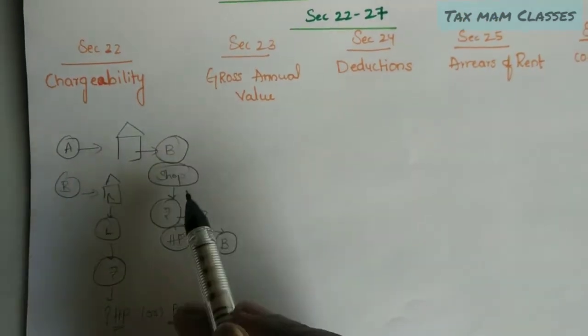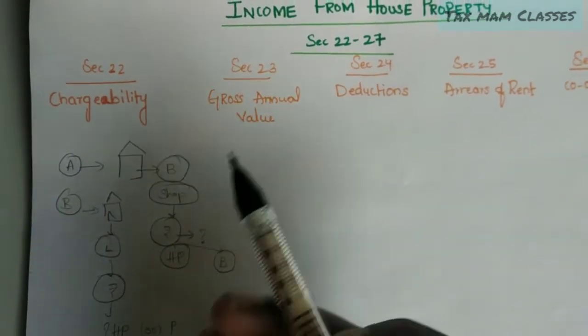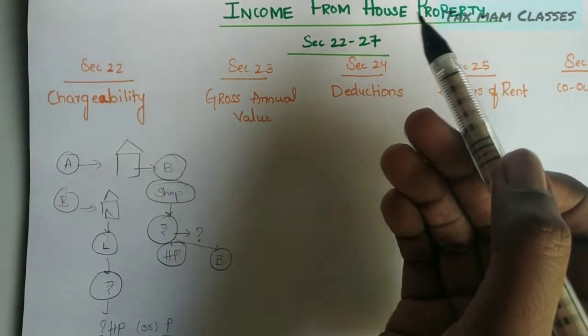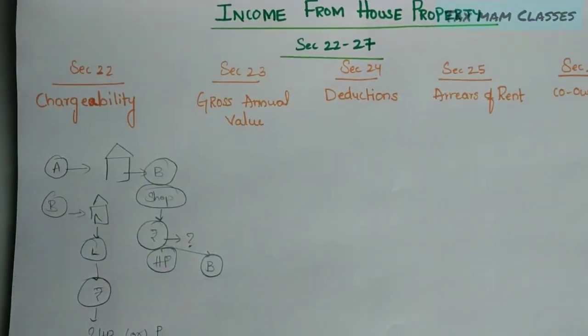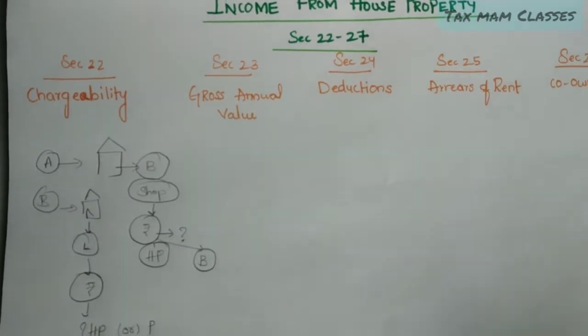So I am having two doubts. What is the basic thing? We can see that the chargeability section means all the income which is earned from house property is taxable under income from house property. So my two doubts are these two things. So I will clear these two doubts.